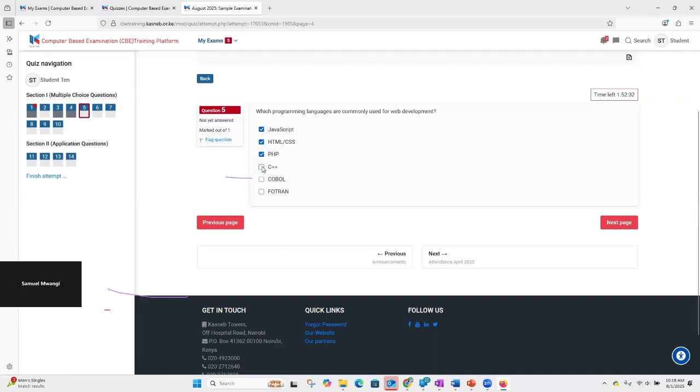And how do you tell that you're able to select more than one? So long as you select an answer and you see a tick, then you get to know that you can select more than one. These type of questions are still multiple choice, but they allow multiple answers, so we call them multiple choice, multiple answers questions.